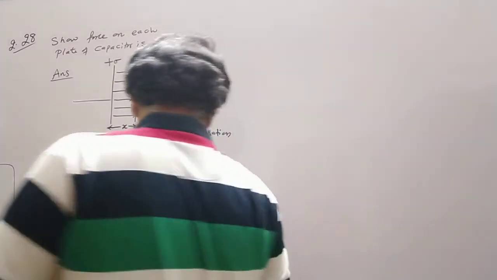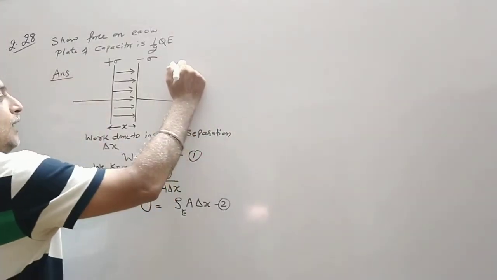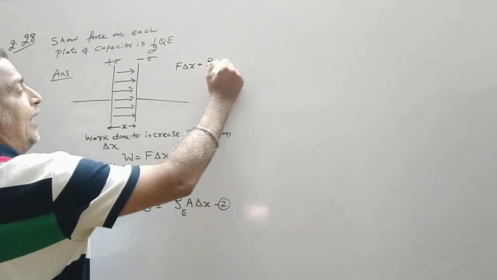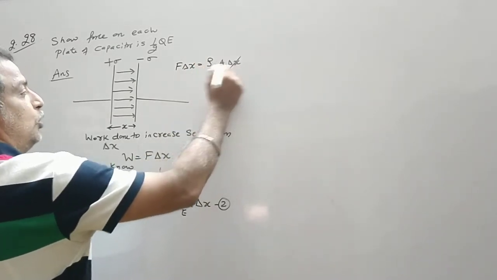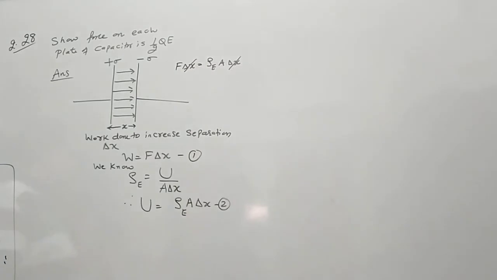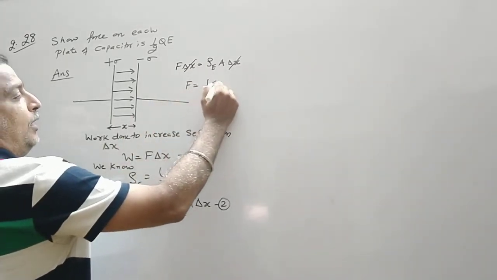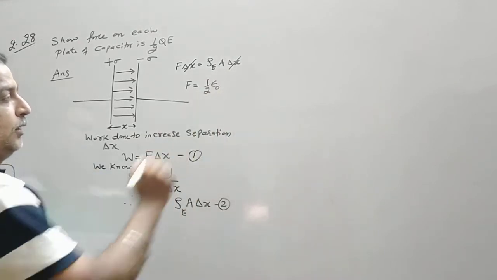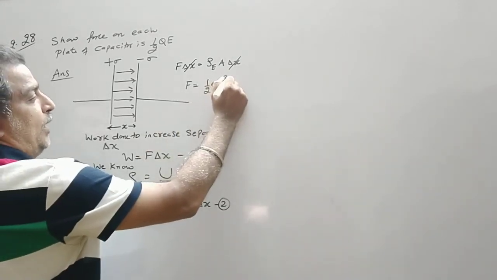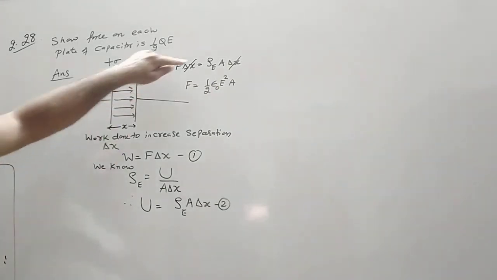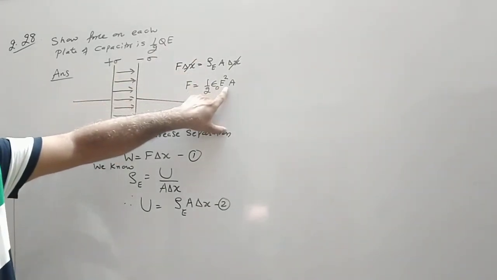Now comparing equation 1 and 2, I can write F delta x is equal to rho E A delta x. So this delta x is cancelled, and force is equal to half epsilon naught E square into area. We have derived this relation rho E is equal to half epsilon naught E square.